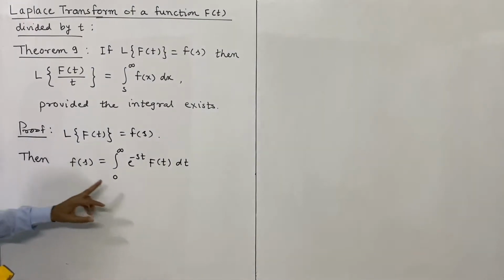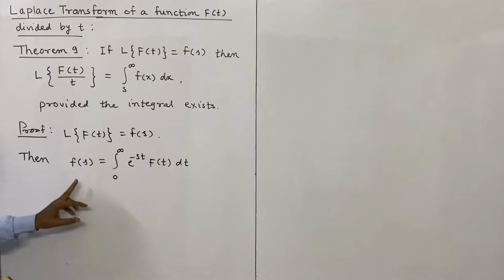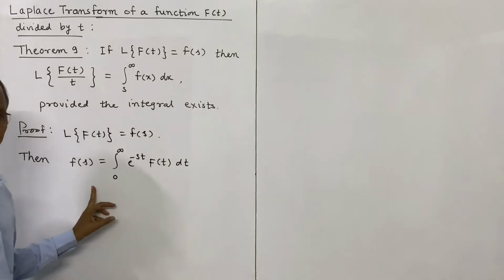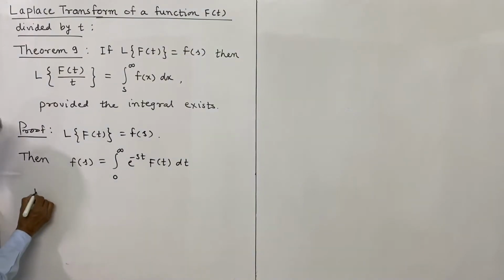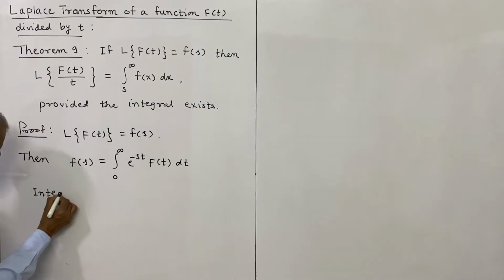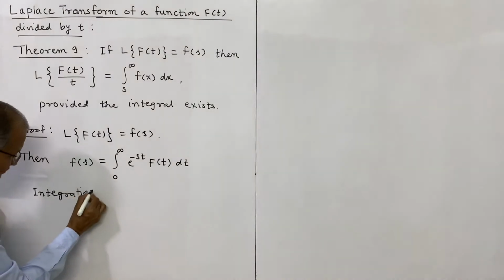Now we integrate this equation both sides with respect to s from s to infinity. Not differentiate but integrating.